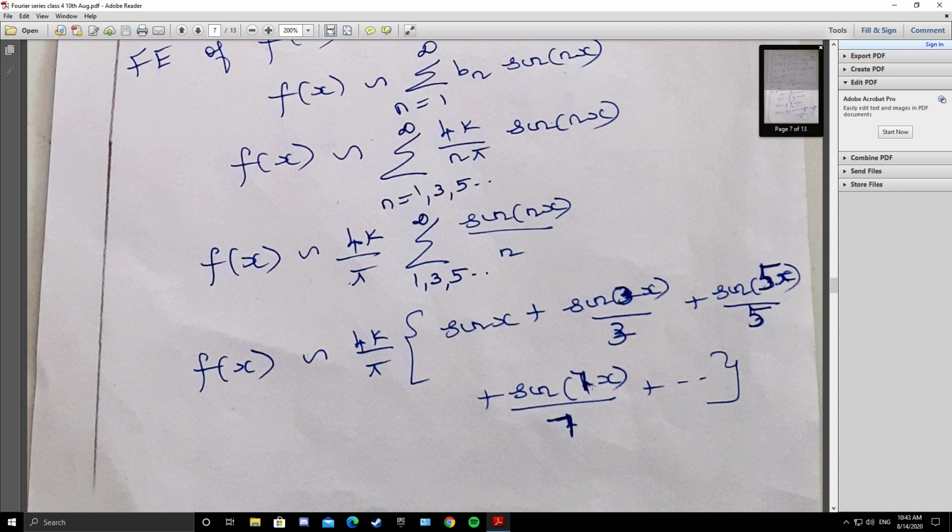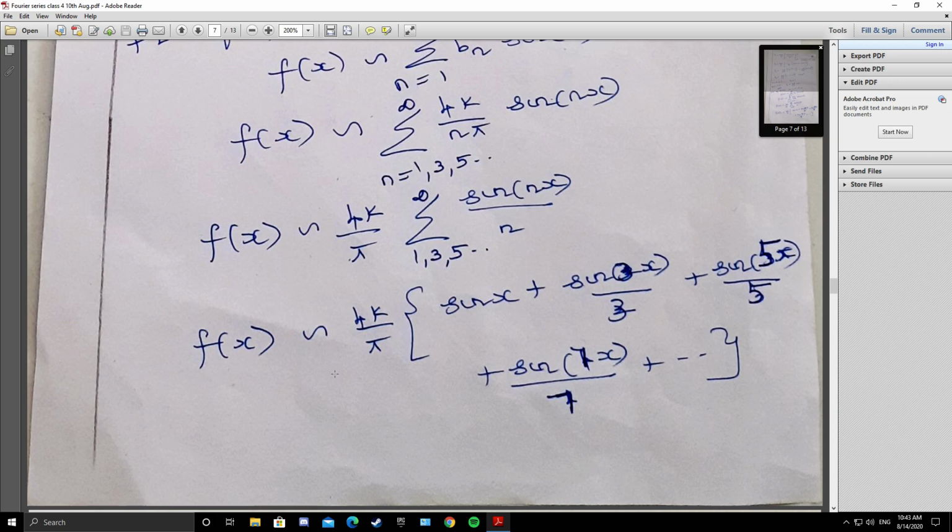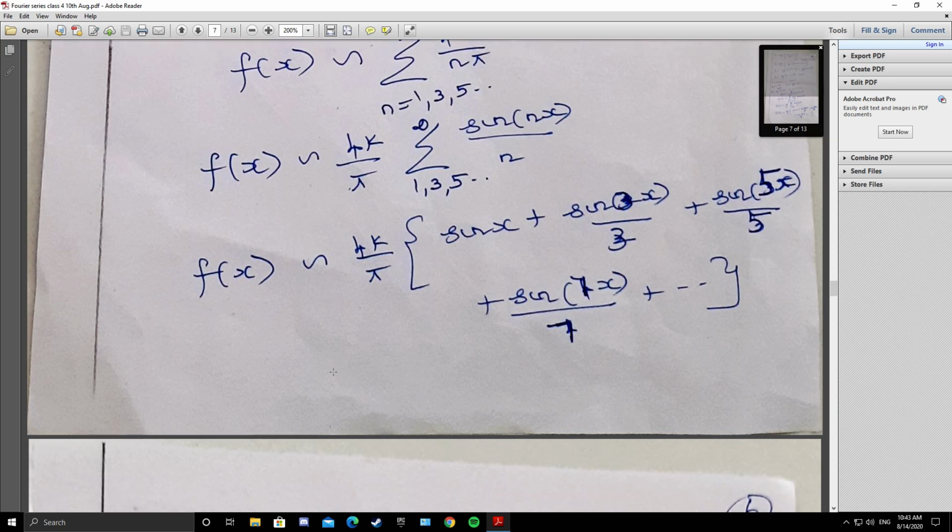We don't know for which value of n it happens. It can happen for any n. We only know that n is a positive integer, but we don't know for which value of n the square wave f of x is equal to the sum of the sine waves. That is why we say converges. So this problem led to the development of Fourier series. It is famously called the Gibbs phenomenon.